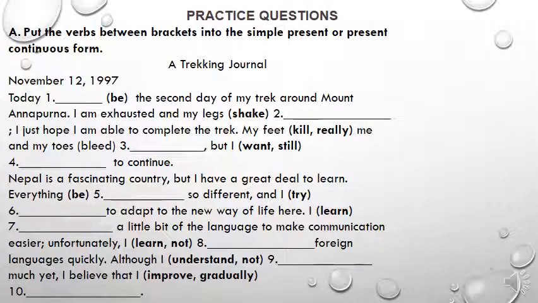Let's now start with the practice exercise. Of course, this is a part of the first exercise in the worksheet. You are going to continue the rest of the exercises in the worksheet. Put the verbs between brackets into the simple present or present continuous tense. Let's see. Today is the second day of my trek around Mount Annapurna. Okay, today is. So here I'm using the simple present.